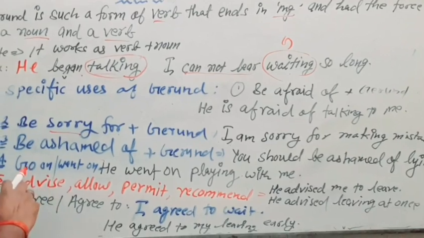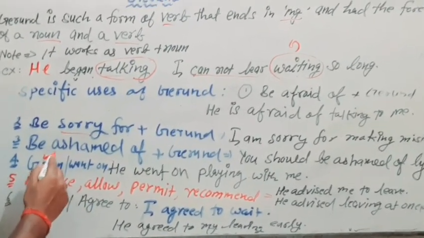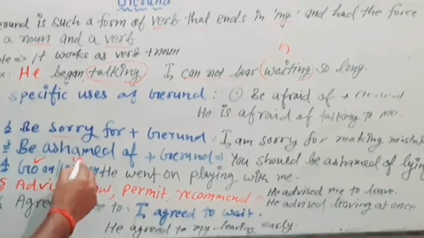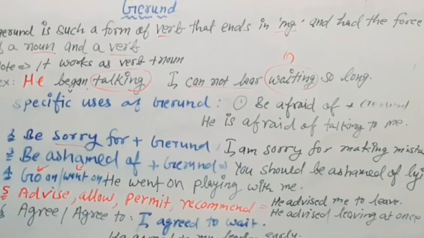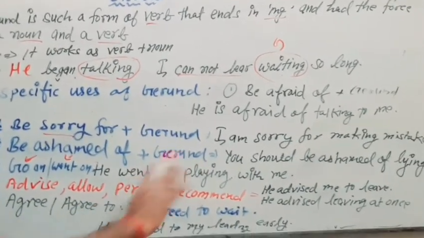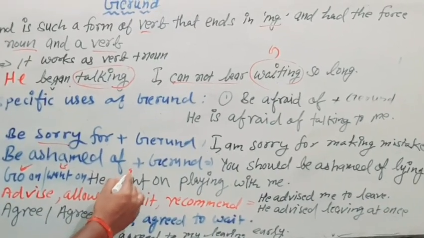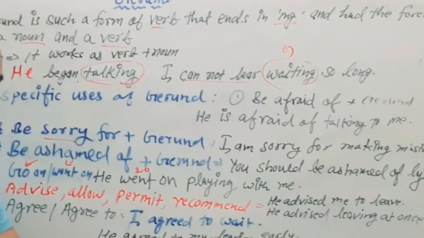Okay, now go on, went on. Go on is used as present and went on is used as past. Just see, he went on playing with me. Means in the past he was playing with me, continuously playing with me. Now, he goes on playing with me means he used to play with me every day.